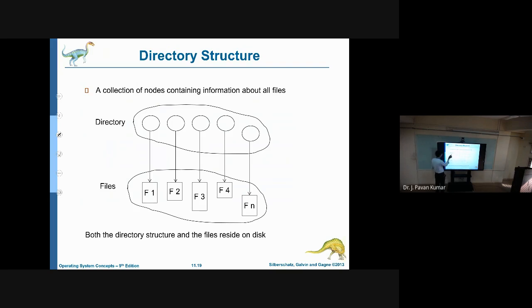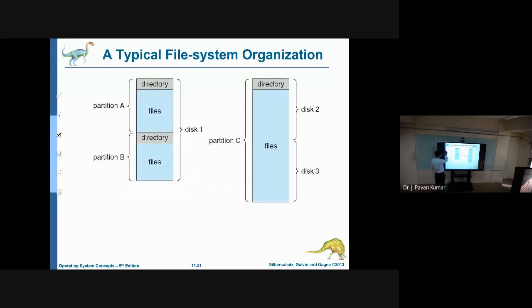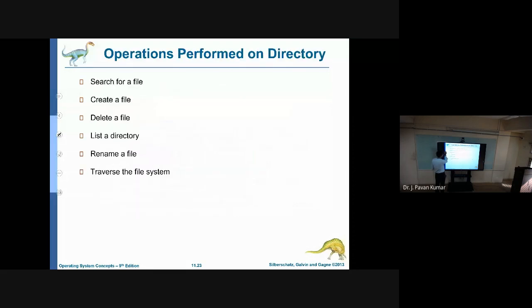Next, directory structure. A directory is nothing but a collection of files. As you know, a directory is nothing but a folder. Next, here we will have directories to perform all these operations: searching, creating, deleting, listing a directory. That means what are the contents of the directory, like these are the files that exist and these are the subdirectories that exist. Like this, listing is also allowed.